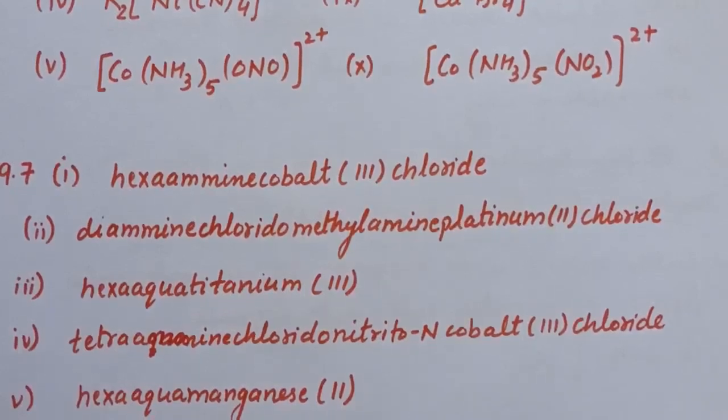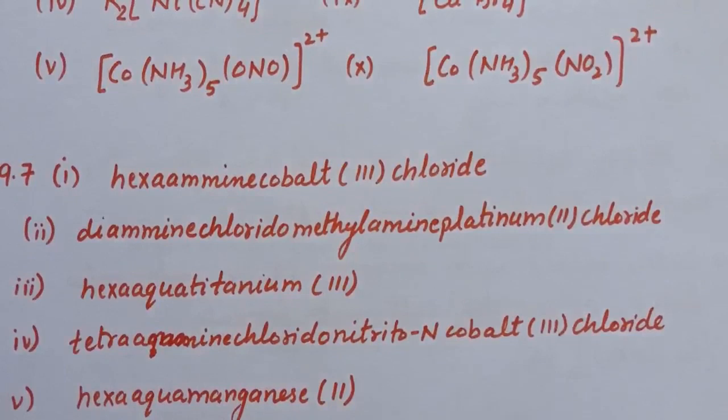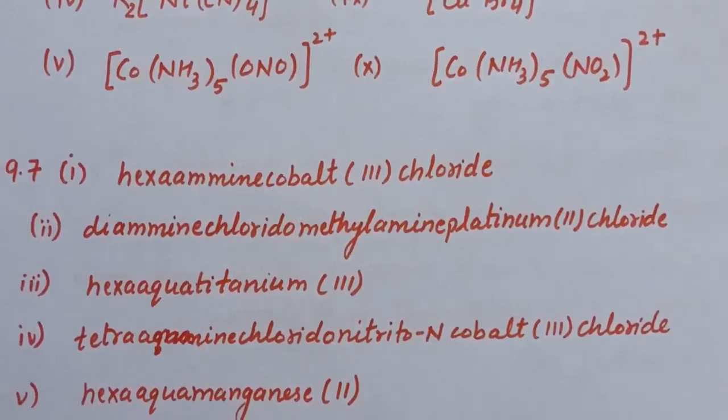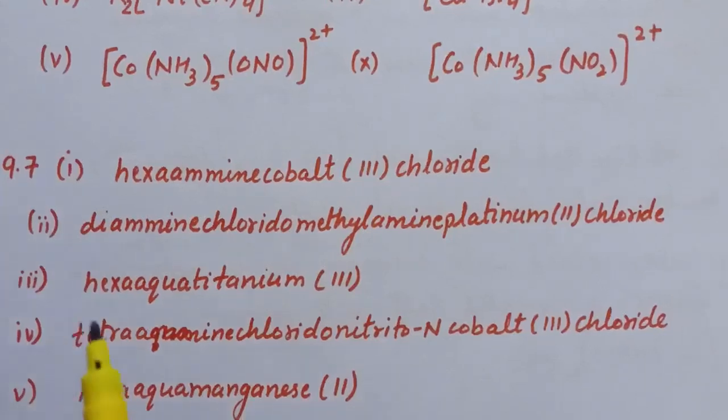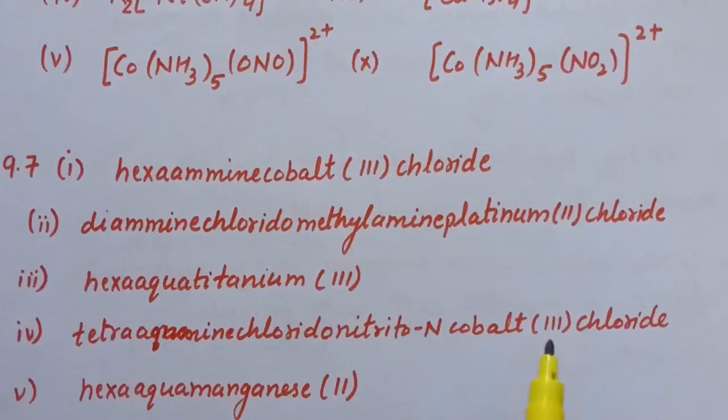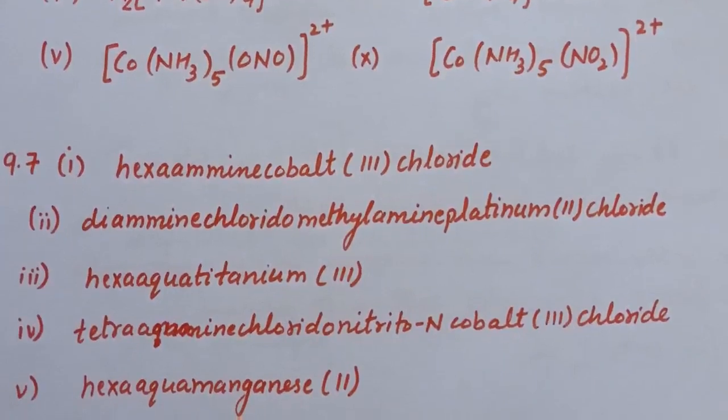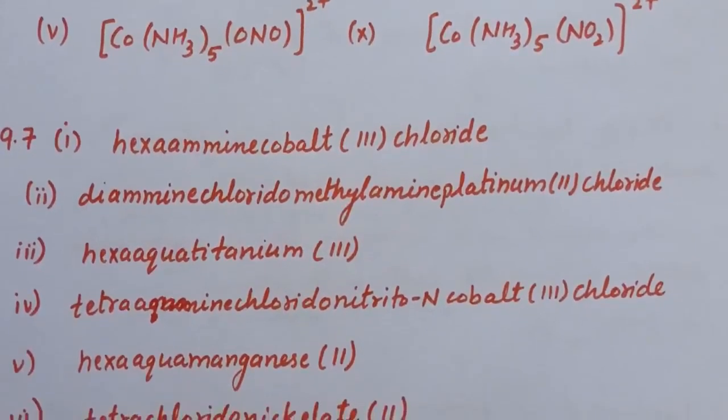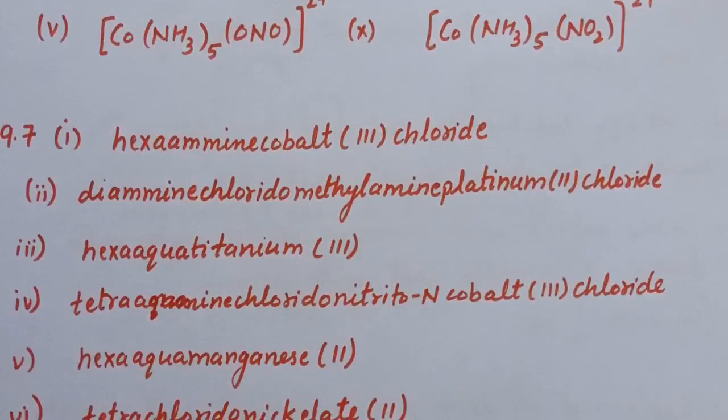Now fourth part is, again in fourth part we have three ligands in coordination entity, ammonia, chloride and nitrito. So we will write according to alphabetical order. So it is tetraamine, chlorido, nitrito N, cobalt. After that we will write down the oxidation number of cobalt. It is, the oxidation number is 3. And after that we will write down the counter anion, that is chloride. Fifth is, the name for fifth is hexa-aqua manganese 2. The oxidation number of manganese is 2.